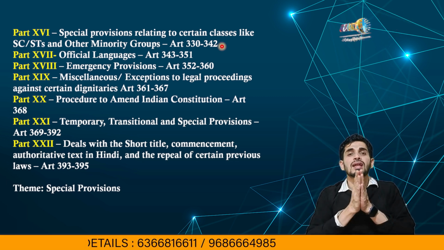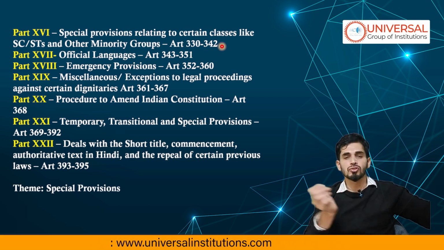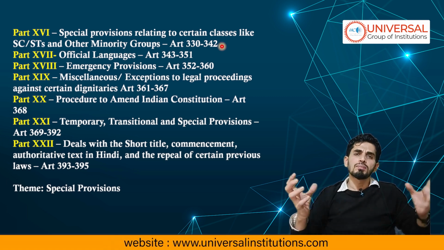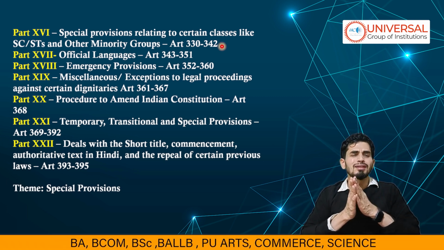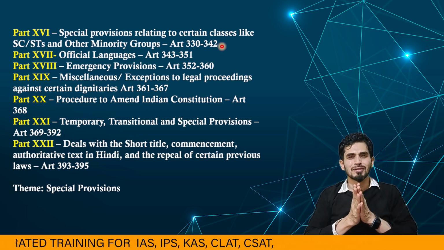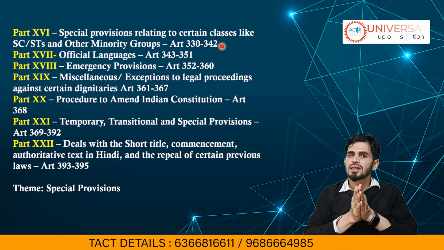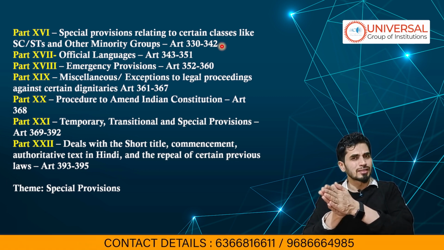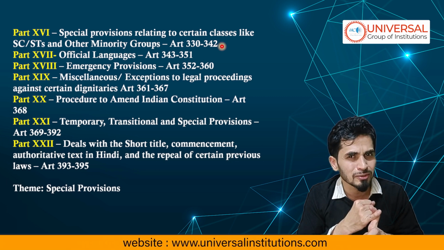Suppose there is an attack on India from external sources or from internal sources, or because of financial mismanagement. How do you deal with such a situation? That is dealt with in detail in part 18 of the Indian Constitution, emergency provisions. The articles related to it are article numbers 352 to 360, of which article 352 becomes very crucial, as it is related to national emergency.